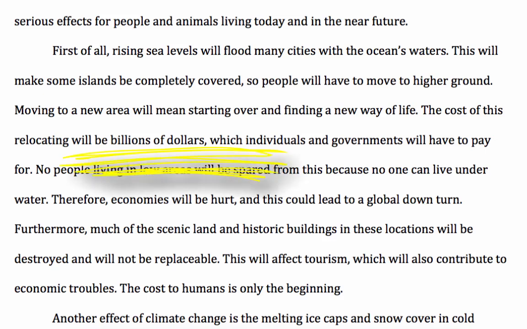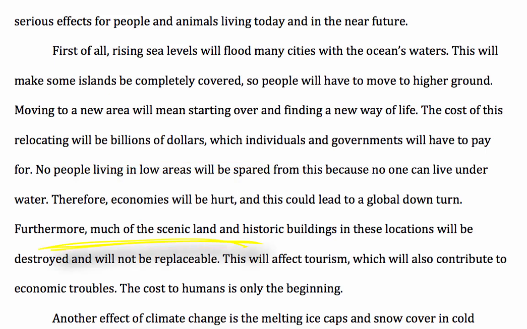Here's the second supporting idea. The cost of relocating will be billions of dollars, which individuals and governments will have to pay. And the writer gives several details about that. And then here's the third support. Furthermore, much of the scenic land and historic buildings in these locations will be destroyed and will not be replaceable. The writer just has one detail about that, and then a transition sentence at the end.